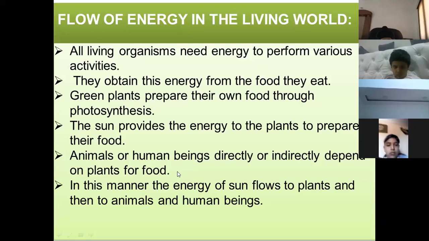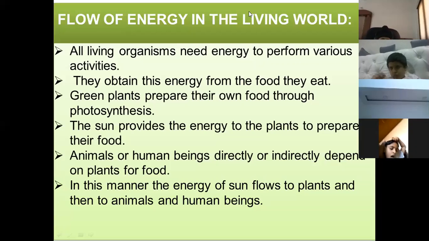In this way, plants get energy from the sun. The energy of the sun flows to plants first, then to animals, and then to human beings. In this way, the energy of the sun flows from plants to animals and human beings. And this is the flow of energy in the living world. The sun's energy is first trapped by plants. Then this energy enters the body of animals and human beings when they eat them. Clear?